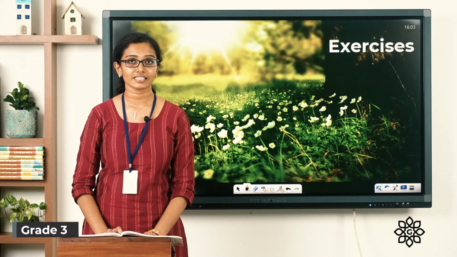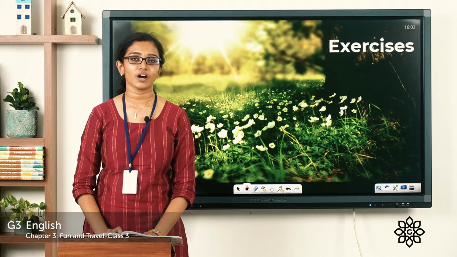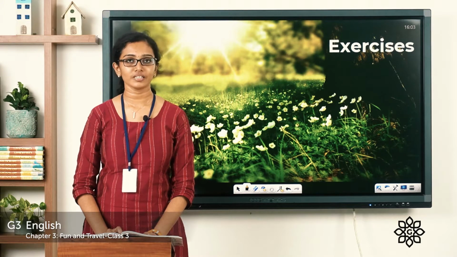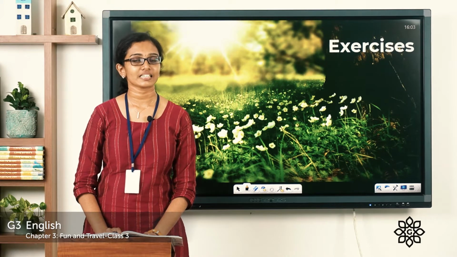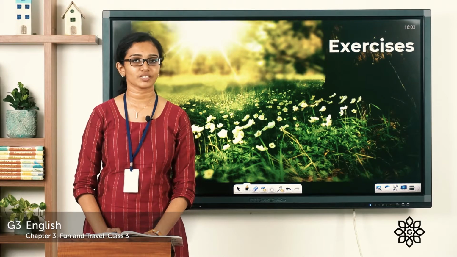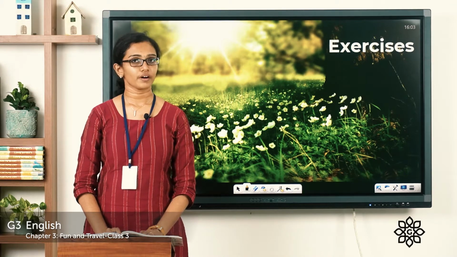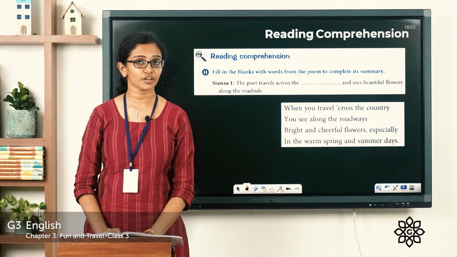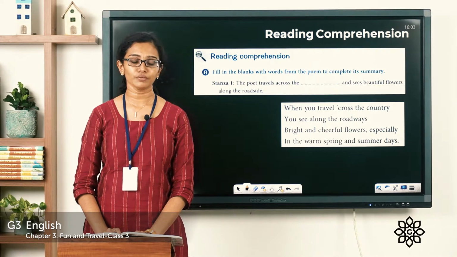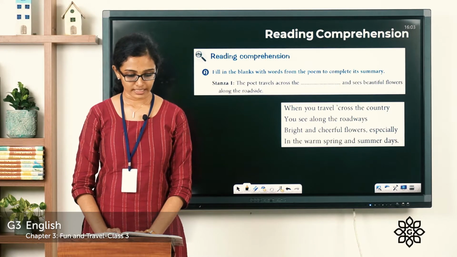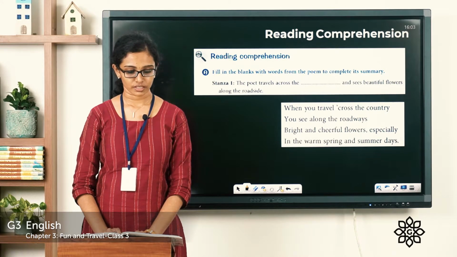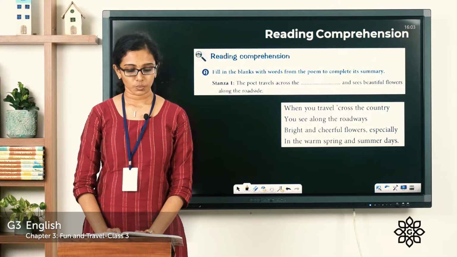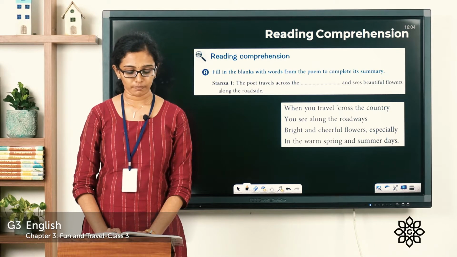So, in the last class, we learned the poem Travel Flowers by Marilyn Lord. In this class, we'll see the exercises associated with this chapter. So, let's see the first one. In page number 46, I suggest you please take your textbook and notebook with you. The first question, reading comprehension. Fill in the blanks with words from the poem to complete its summary.